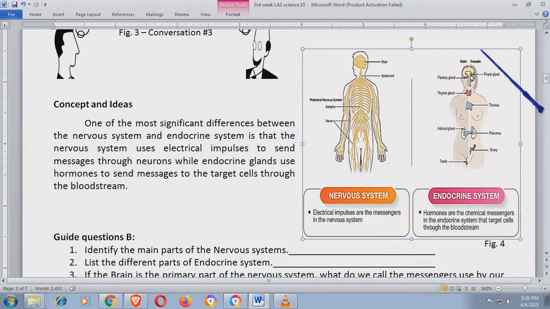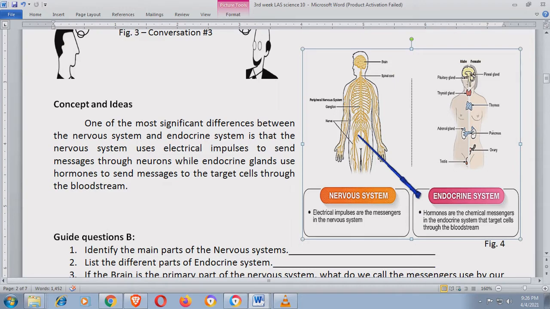We have here the nervous system and we have here the endocrine system. Now, similarity muna, yung similarity nila, they are both sending signals throughout the body. Nagbibigay sila ng signal doon sa ating katawan. Kaya lang, ang pagkakaiba, yung pagbibigay nila ng signal ay magkaiba.